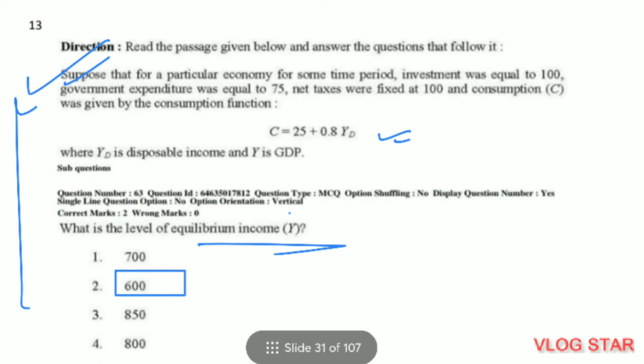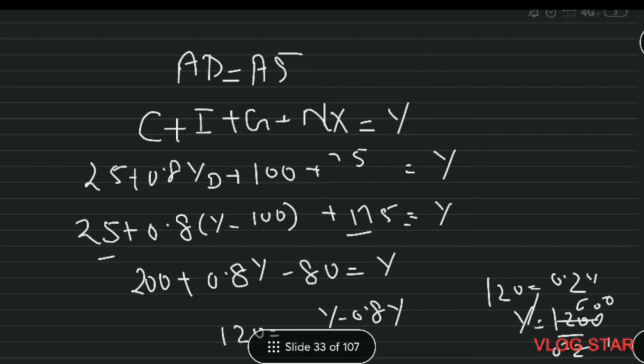First thing which you must know is at equilibrium, aggregate demand is equal to aggregate supply. Aggregate demand is the composition of C plus I plus G plus NX, that is consumption, investment, government expenditure and net exports. Now we'll put the values. C is 25 plus 0.8 YD, I is 100, G is 75, net export is not given, so we'll not put that. Now we will further solve it, and we must know that YD is equal to Y minus net taxes.